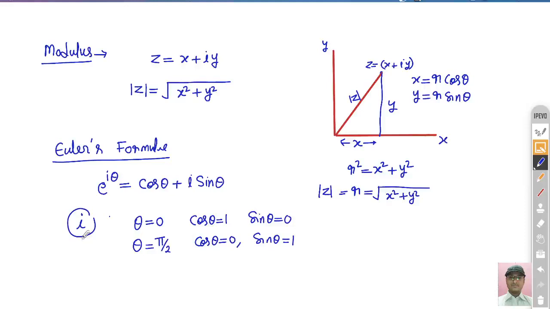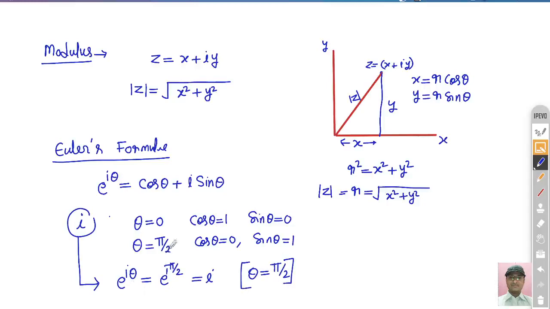So if you want to calculate the value of iota in terms of e exponential, then what will you put here in place of theta? If you put theta equal to pi by 2, then cos value will be 0, sin value will be 1. So you will get the value of e raised to the power i theta as e raised to the power i pi by 2. Its value is nothing but iota. So if you put theta equal to pi by 2, you will get e to the i theta equal to i.